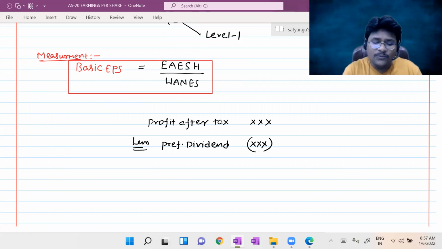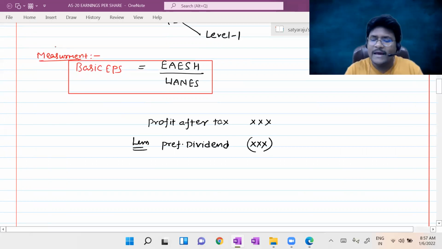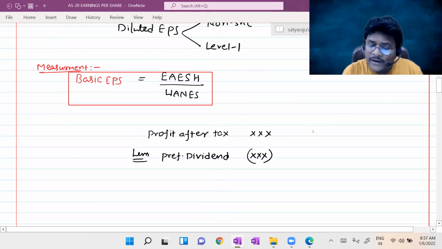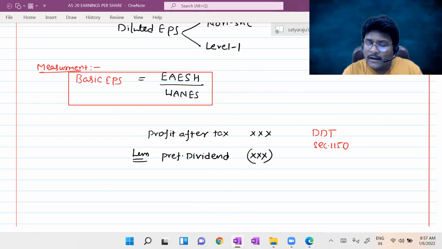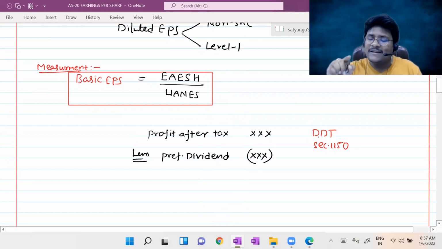As per the recent amendments made in the Income Tax Act 1961, dividend distribution tax under section 115O was removed. Earlier there was a dividend distribution tax. First I will discuss the earlier scenario, then I will talk about the current scenario.